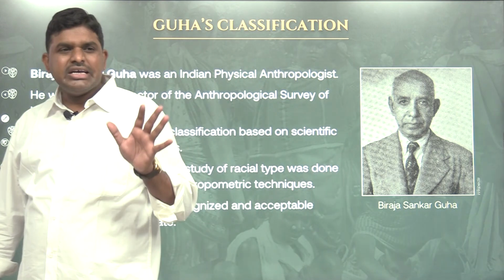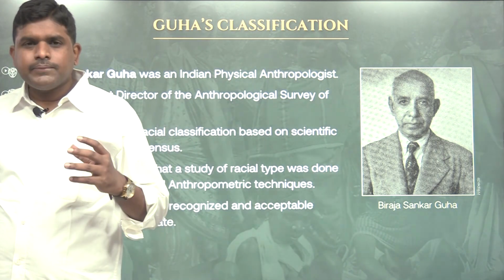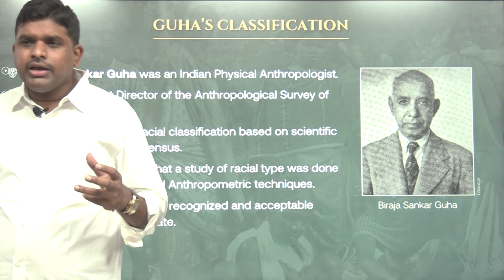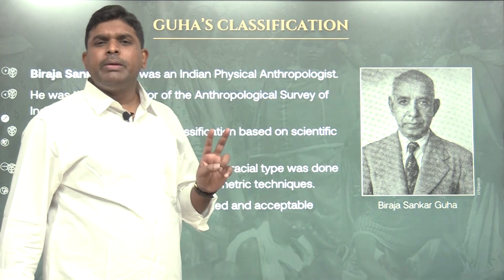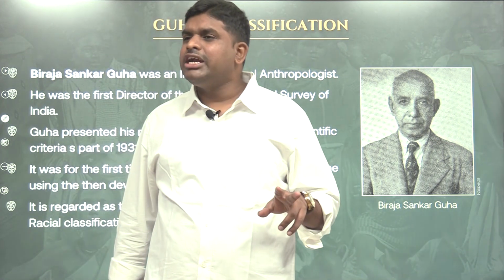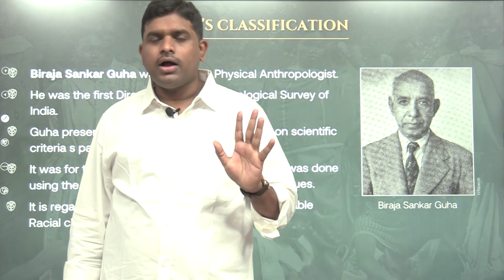So, we understood Risley's classification. First we understood biogenetic variability, in which two people gave the racial or biogenetic classification in India: one is Risley, the other is Guha.